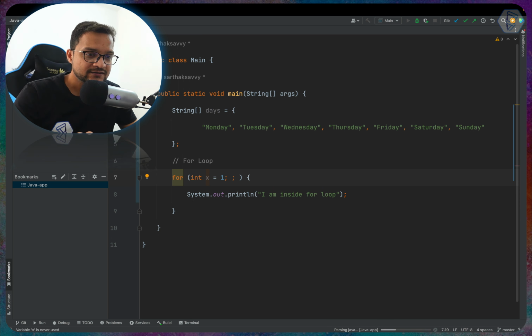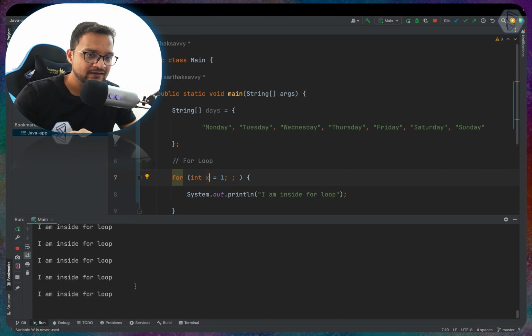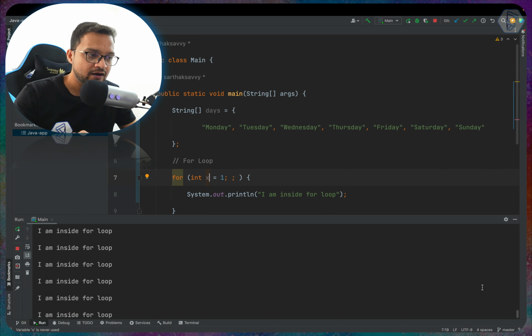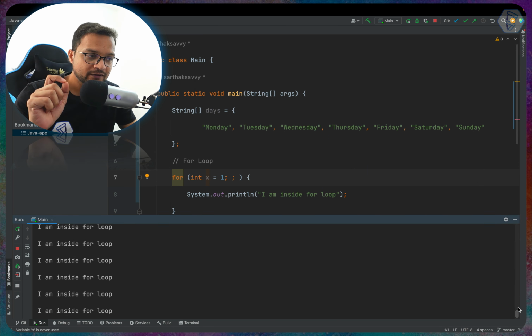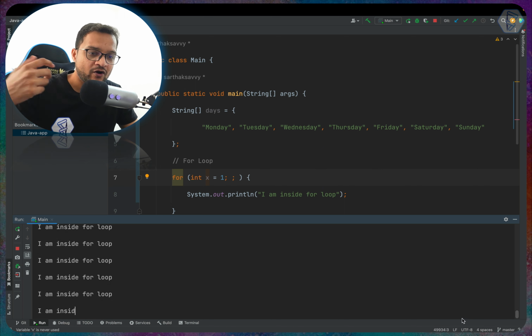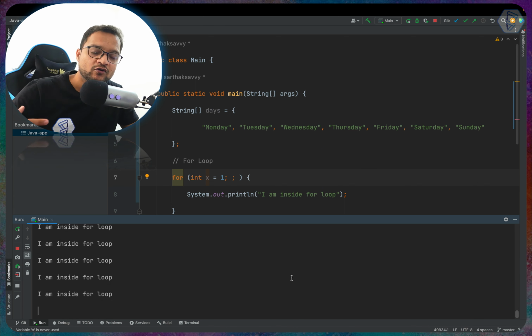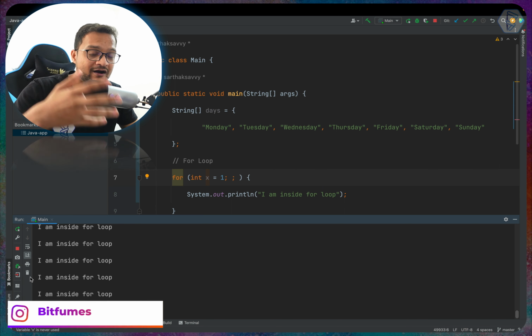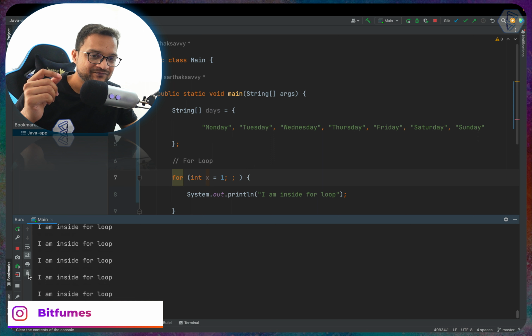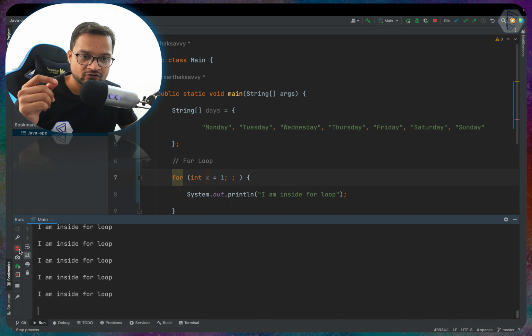So I'm running it, and see, it's actually an infinite loop. You can see it keeps running this for loop again and again, and this is consuming our memory. So I'm going to kill it. I think I need to use the stop.